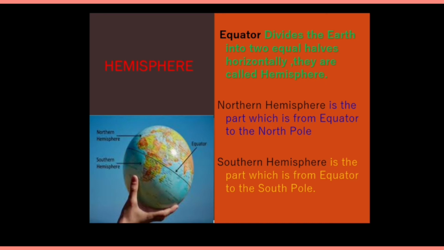Now hemisphere. Earlier I have explained you about the equator, that the equator divides the earth into two horizontal parts. So the part which is from the equator to the North Pole is known as northern hemisphere, and the part which is from the equator to the South Pole is known as southern hemisphere. So in this way, equator divides the earth into two horizontal hemispheres.